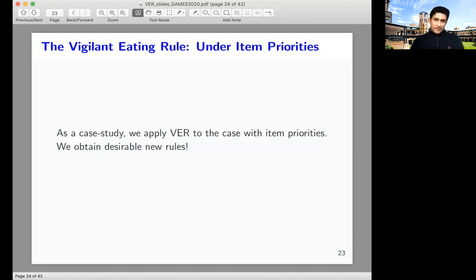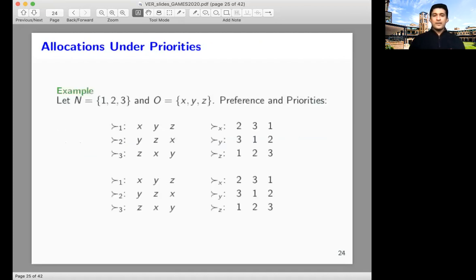So apart from establishing some general properties of VR, we apply VR as a case study to an allocation problem setting in which not only do agents have preferences over objects, but objects or items also have priorities over agents. And what we find is that we obtain new and desirable concrete rules or algorithms for this two-sided matching problem. So just to make sure that we're on the same page, now we're considering a setting in which agents have preferences over objects as before, but objects also have priorities over the agents.